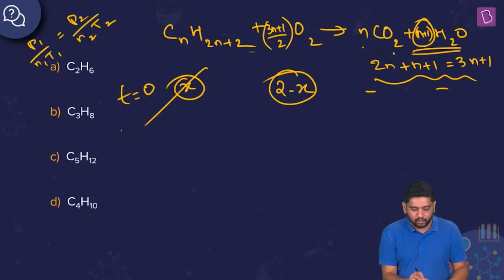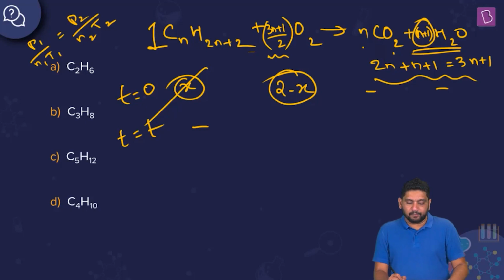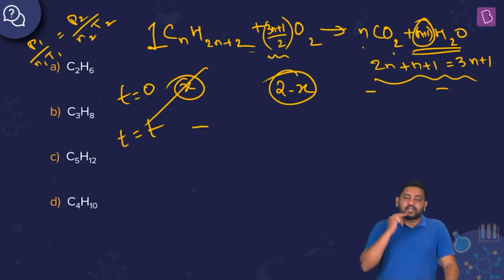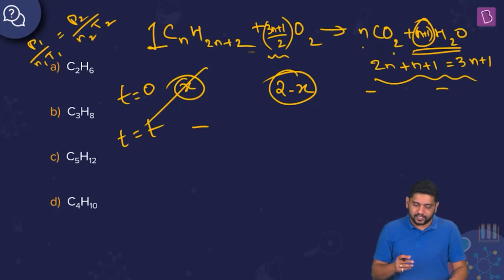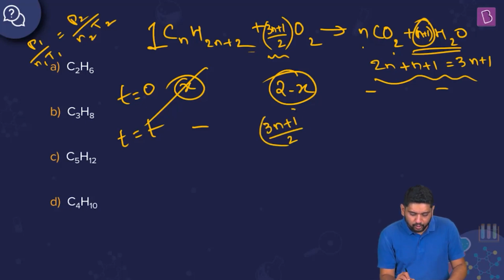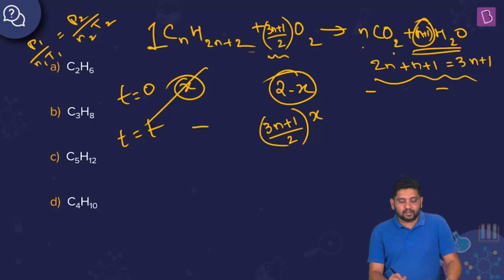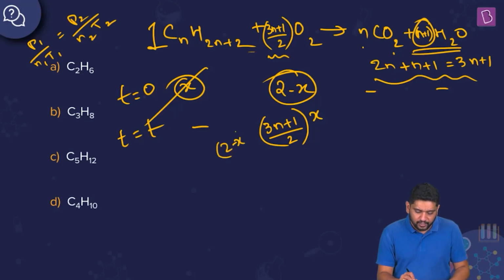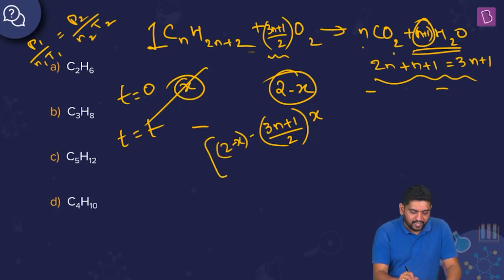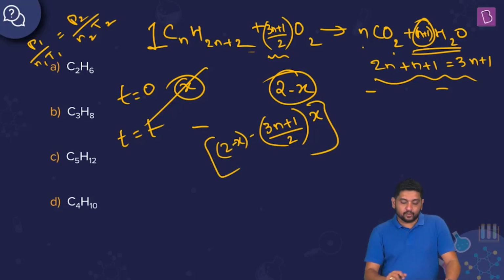So this is time t equal to 0, some time t equal to t. This will be completely used up, and 1 mole of this is combining with (3n plus 1) by 2. So x will combine with how much? Basic common unitary method, you can say (3n plus 1) by 2 into x, right? So (3n plus 1) by 2 times x will be the number of moles of your oxygen that is consumed. So 2 minus x was the original, minus this will be what is left behind, right? This is going to be the number of moles of oxygen that is left behind.